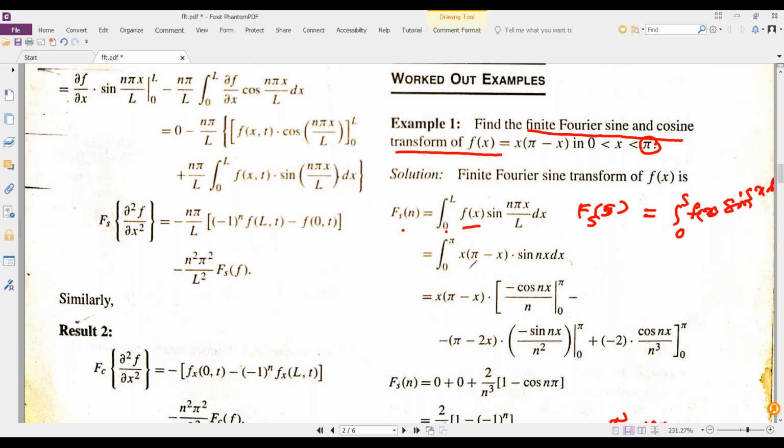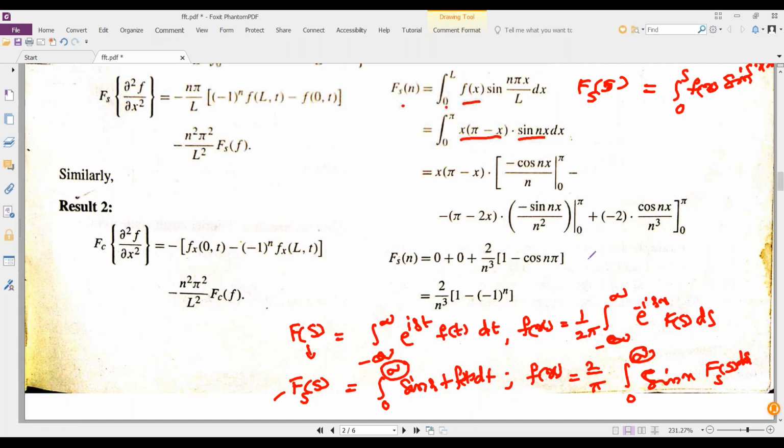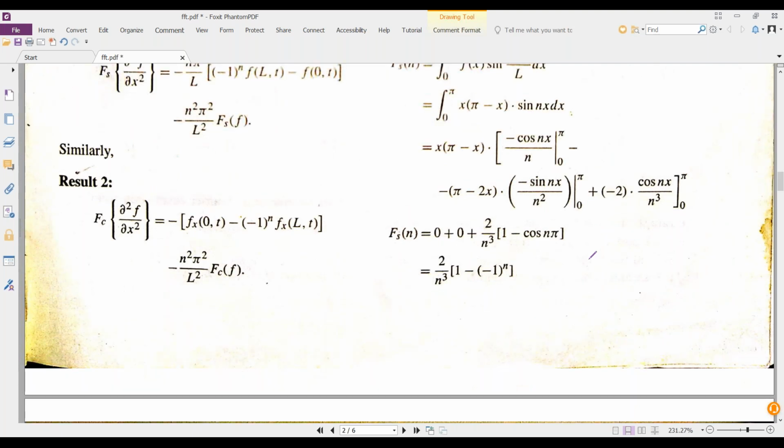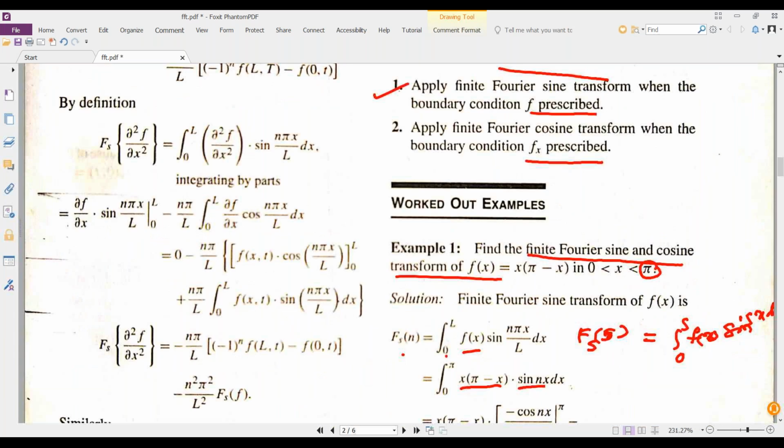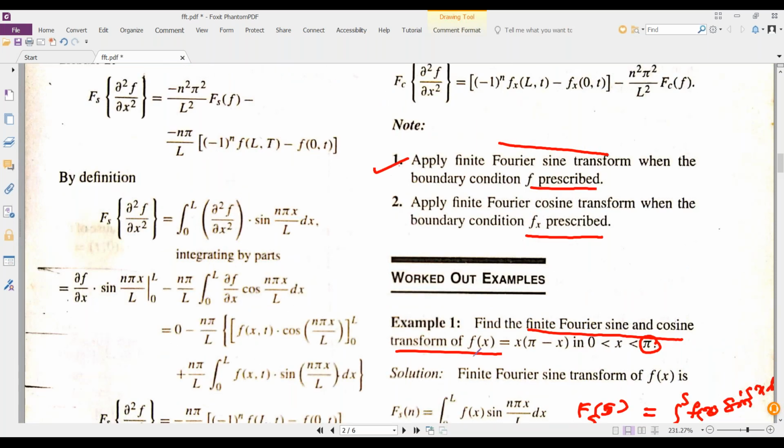This f of x is x times (pi minus x) sine nx dx. Using the uv formula, this is u, this is v. After simplification, we may get this. It was asked only for the finite Fourier sine and cosine transform. It was not asked for f of x completely. If f of x was asked, then we might go to the inverse finite Fourier transform too, but only the transform was asked. So only this is the transform.